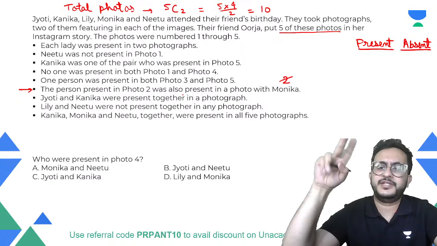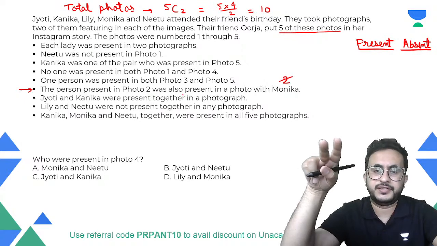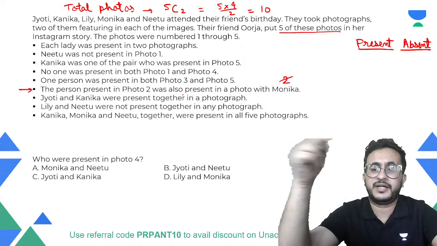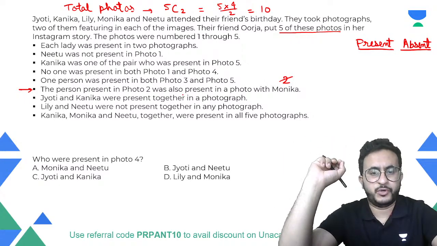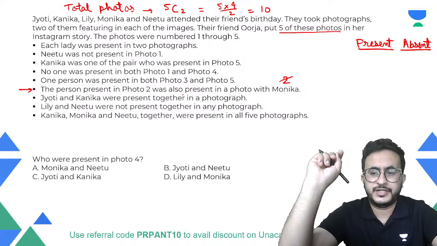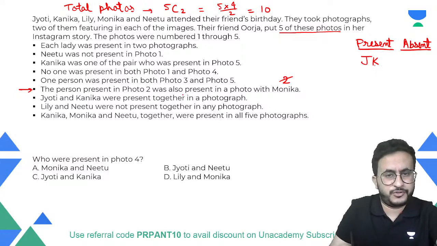So every person is present with two other people. So X is present in photo two and also present in another photo. Photo number is not known, but in that case it is with Monica. Now it is given that Jyoti and Kanika were present together in a photograph. So let us say Jyoti and Kanika are present in a photograph.